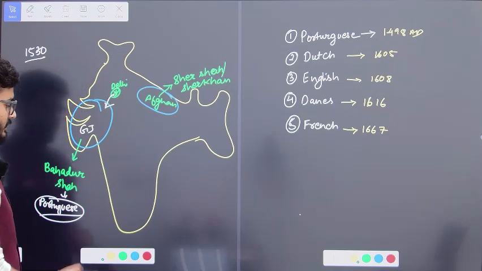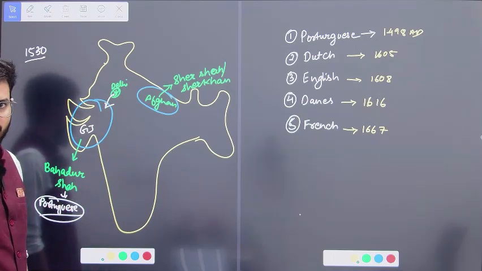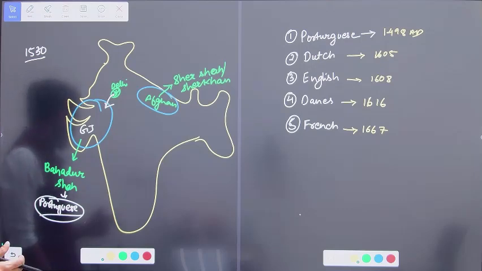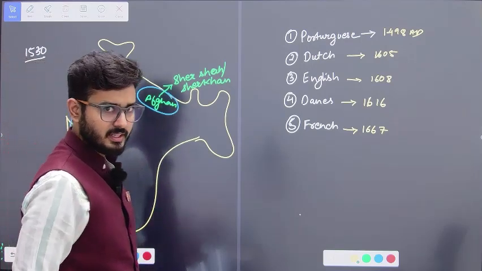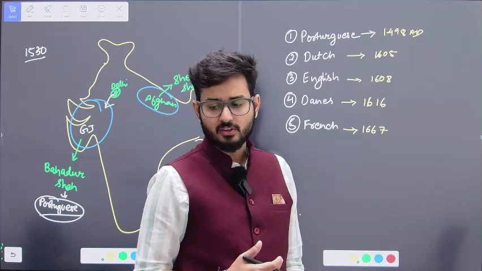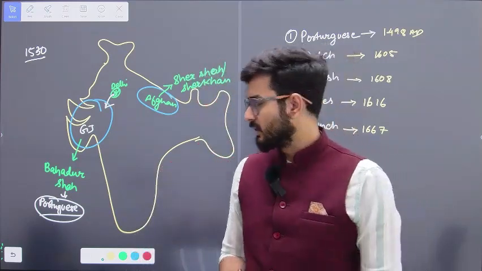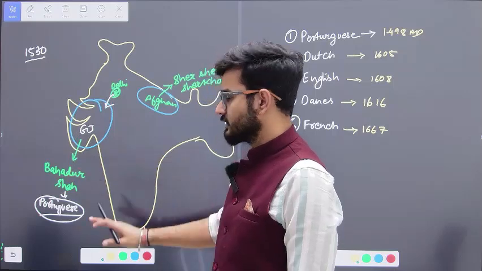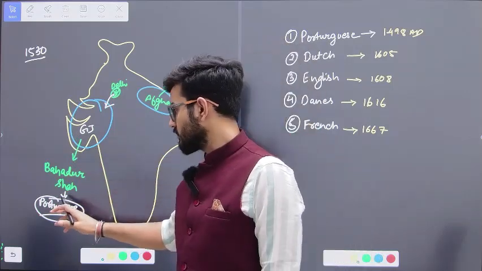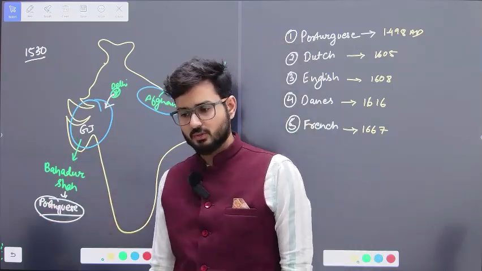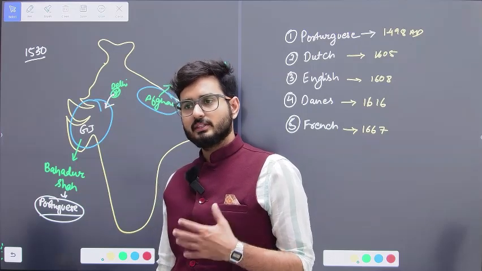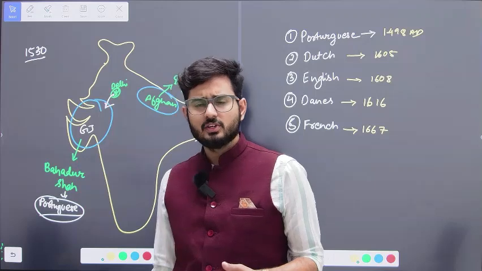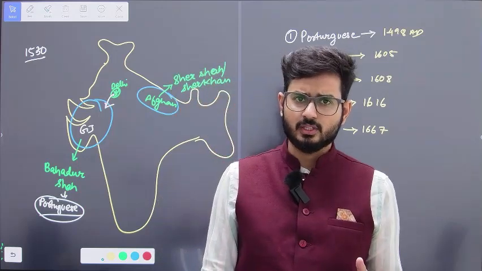Bahadur Shah is going to ask the help of the Portuguese in order to defeat Delhi, that is Humayun, who was trying to attack the Gujarat area. Why? Because the Gujarat area had a lot of ports and he wanted to control them. Bahadur Shah knew his weakness, so he asked the help of the Portuguese, and the Portuguese helped. But Humayun, at a later time, is not going to attack the area of Gujarat.